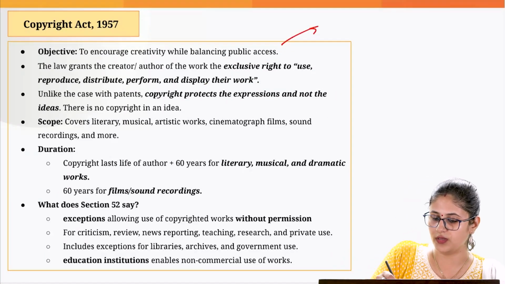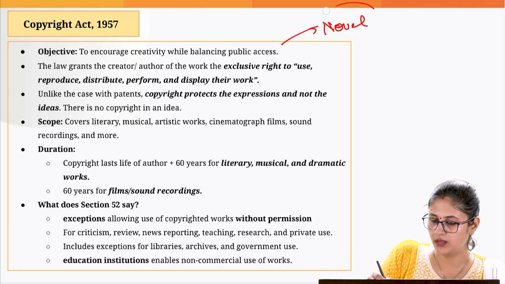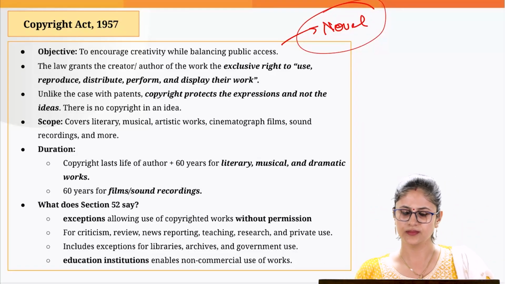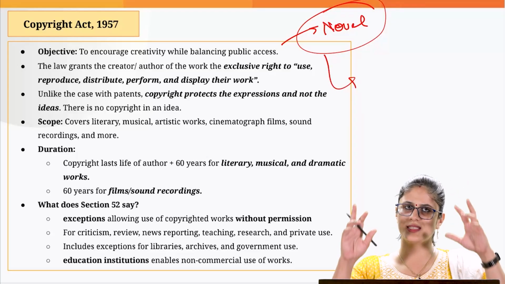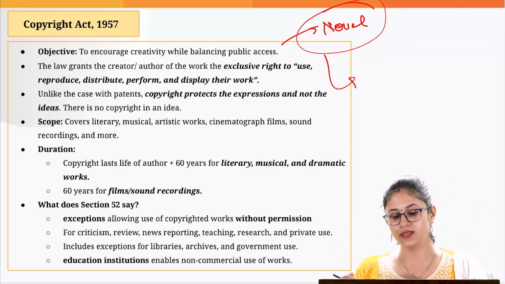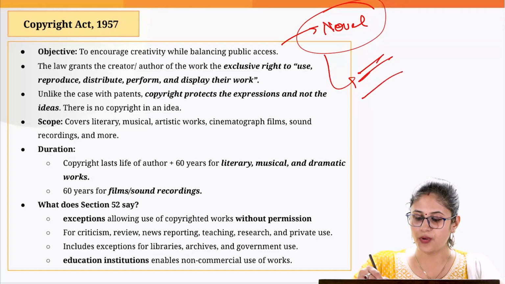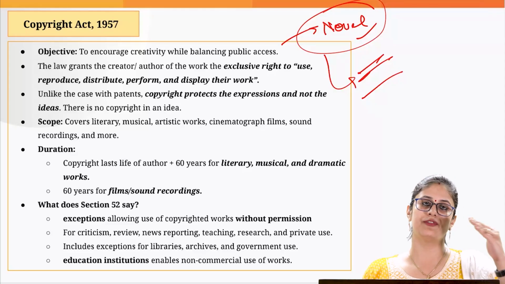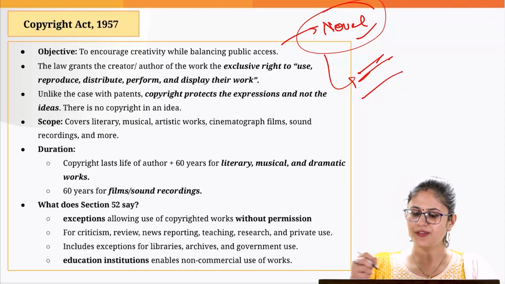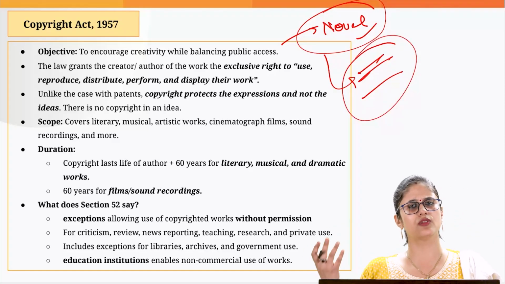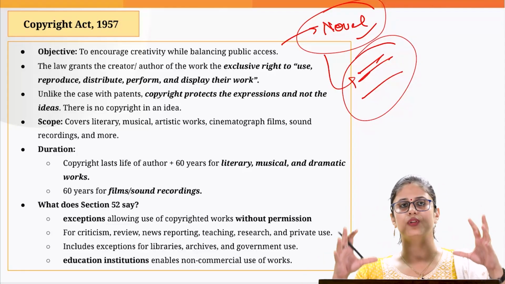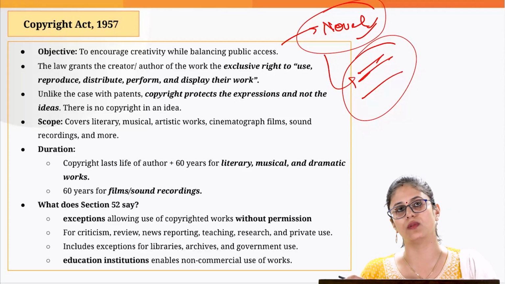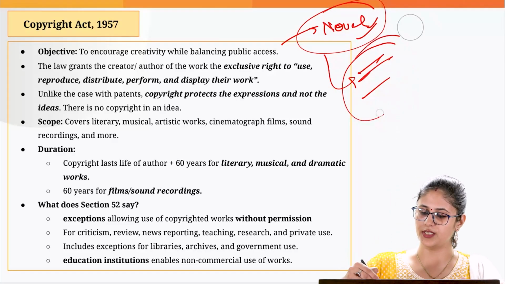Let's suppose there is a novel which is based on the story of three friends. If I want to make a movie on the same idea, the story of three friends, and I copy the exact plot, dialogues, everything from this novel, then that would be infringement of the copyright. But if I just borrow the idea that I also want to make a movie on the story of three friends, and I'm not copying the dialogues or the plot given in the novel, then it would not be a violation of copyright.